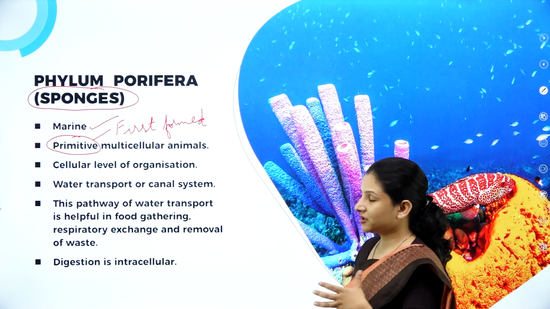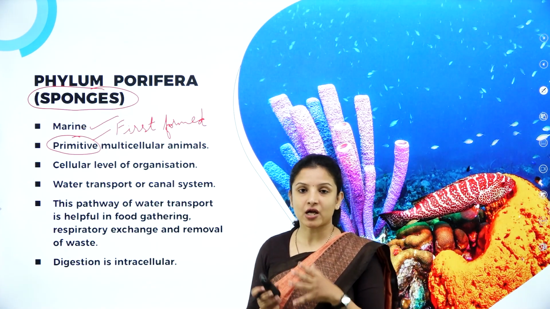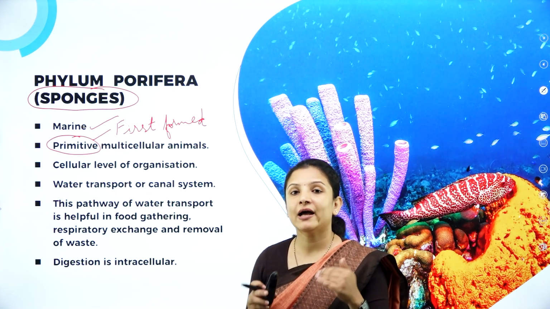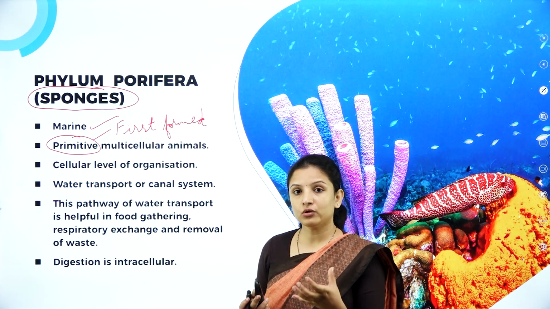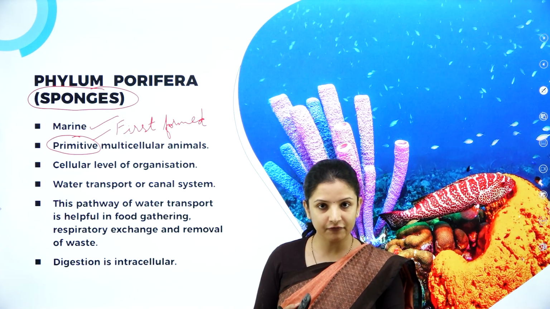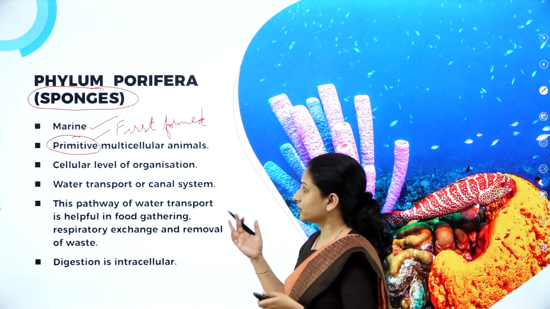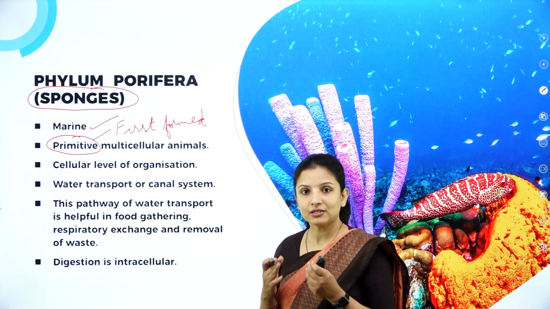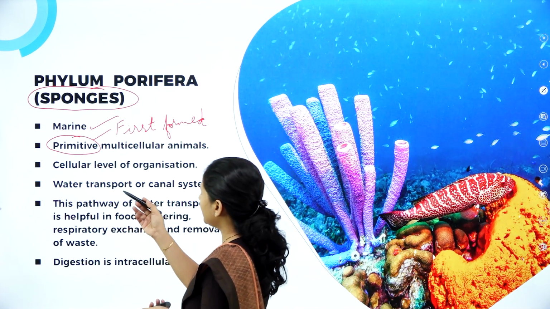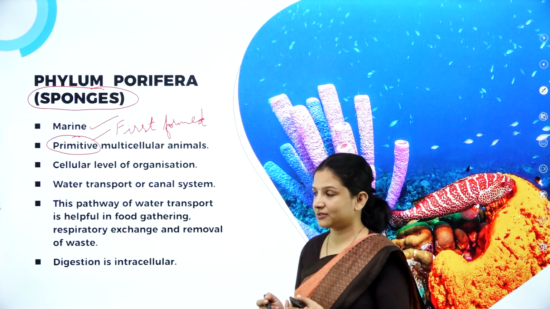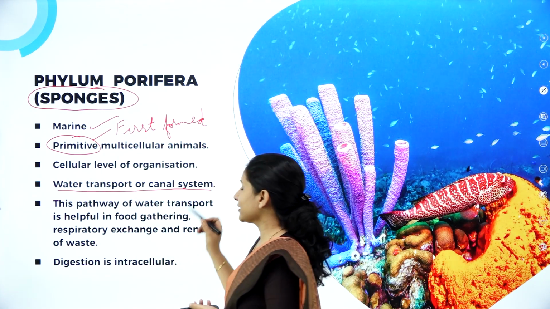But here what happens is the cells are loosely arranged and each cell has its own specific function. They don't come together to perform a particular function, but the cells individually perform a particular function. So therefore, the level of organization is cellular level. Next, talking about the body characteristic, they have a water transport or a canal system.